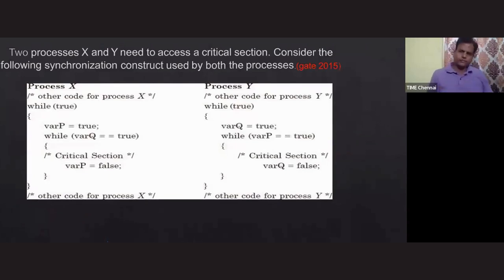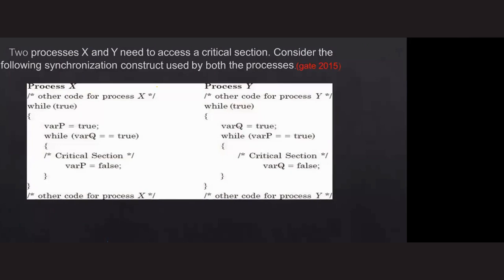Go with this one. First, you read this one. Over.